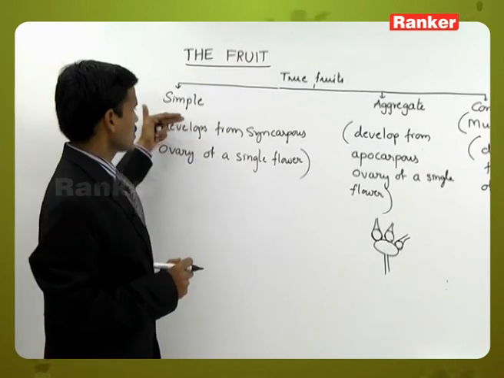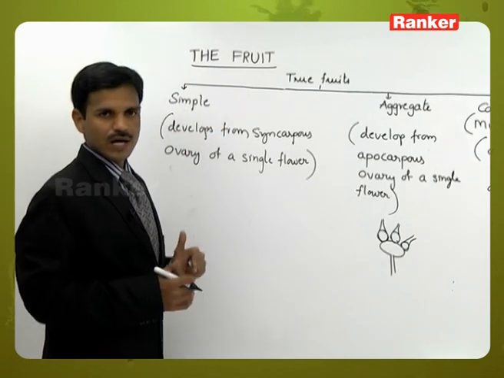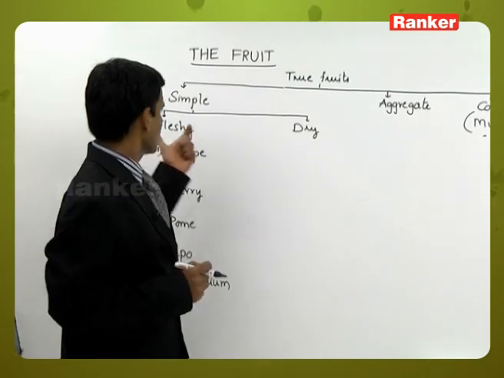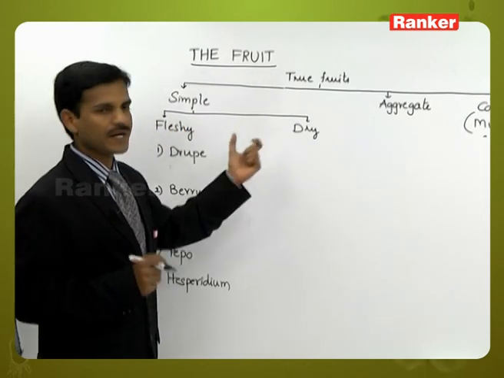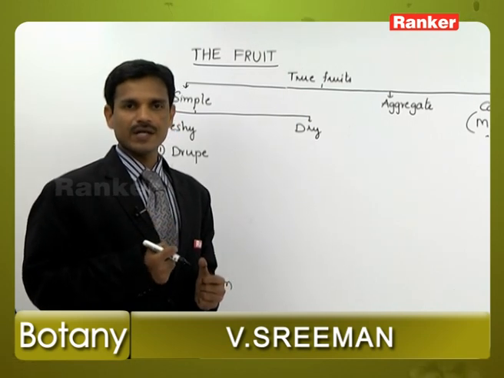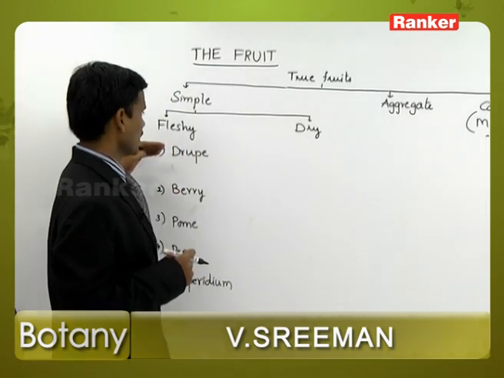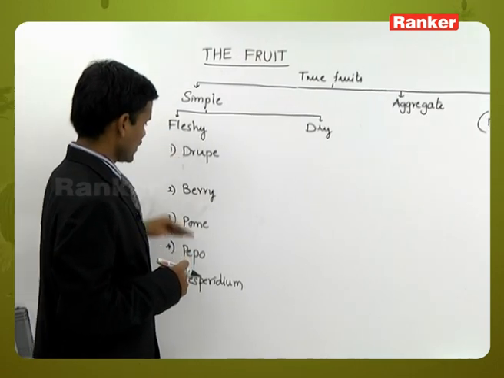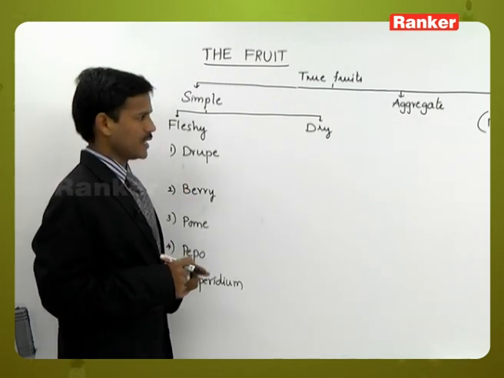Again, we are going to discuss simple fruits. What is simple fruit? What is aggregate fruit? What is composite fruit? And what are the types and examples? We will discuss. First of all, fleshy fruits. Simple fruits are again classified into fleshy fruits and dry fruits. Fleshy fruits generally store food materials in the fruit wall or pericarp. So the pericarp is storing the food materials. That's why they are fleshy. Fleshy fruits are of different types: drupe, berry, pome, pepo, hesperidium.